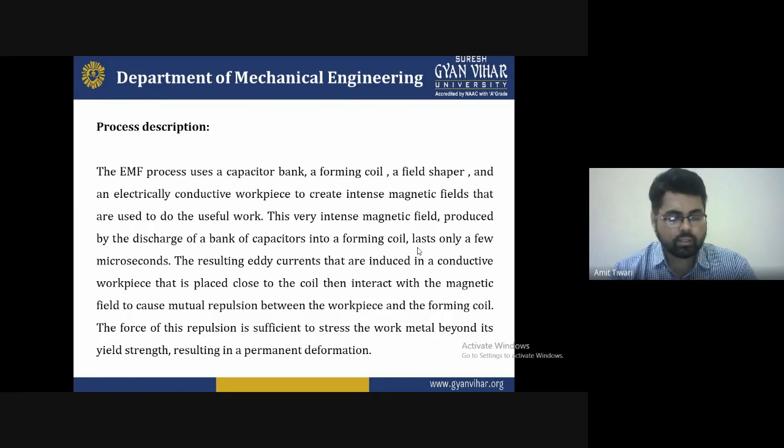That's why we consider the process as primarily applied to forming good conductive materials, such as copper, aluminium, silver, and low carbon steel. It can also be used for poorly conductive stainless steel. The efficiency of magnetic pulse forming depends upon the resistivity of the metal being formed, and for good resistance and sensitivity, the metal microstructure has to be considered.